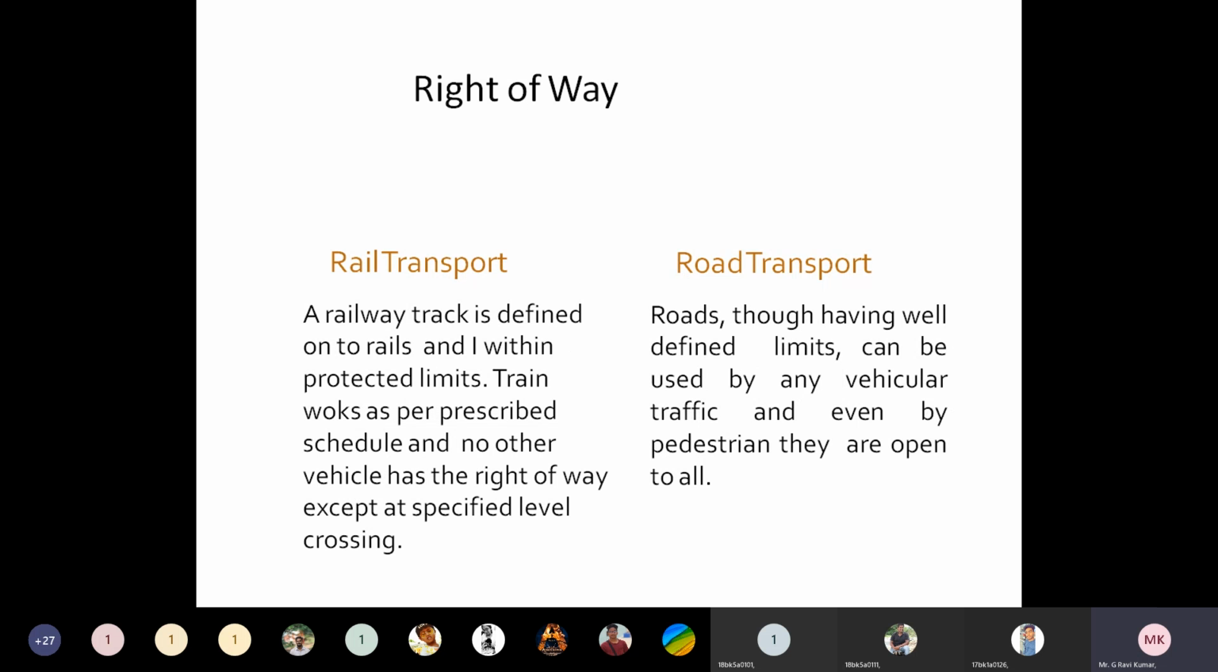And the next one is the right of way. Right of way is nothing but the vehicles which have certain right to move upon a particular route. Understand? Coming to railway transport, only trains have the right to move on the rails. Coming to road transport, so many vehicles have the right: public vehicles may travel upon the roads, some private vehicles may travel upon the roads, and citizens' individual vehicles also may travel upon the roads. Understand?